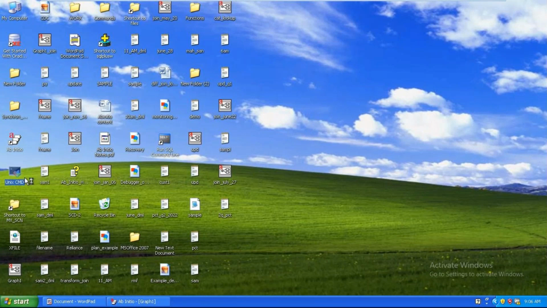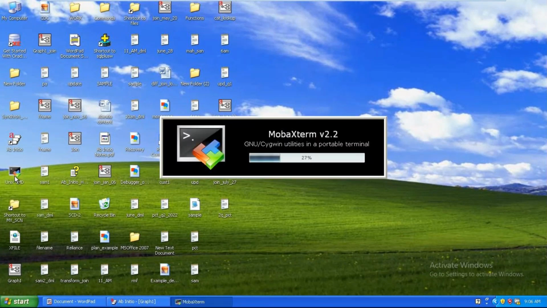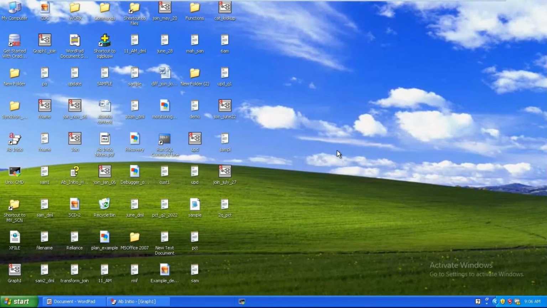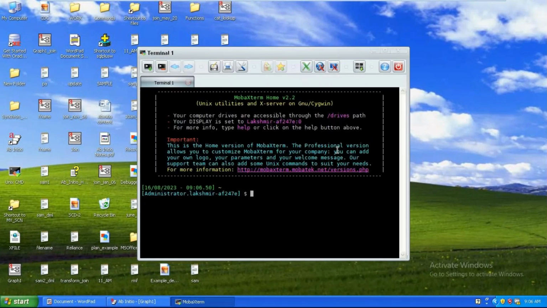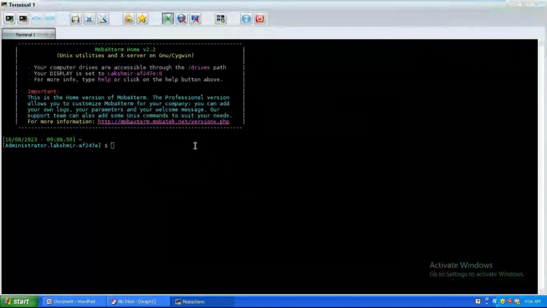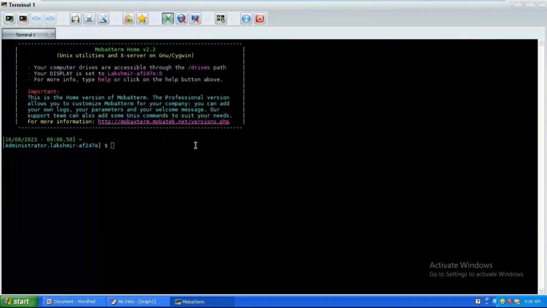This application will allow us most of the Unix commands except a few. General Unix commands are supported here. I just logged into my Unix. With what credentials have I logged in?